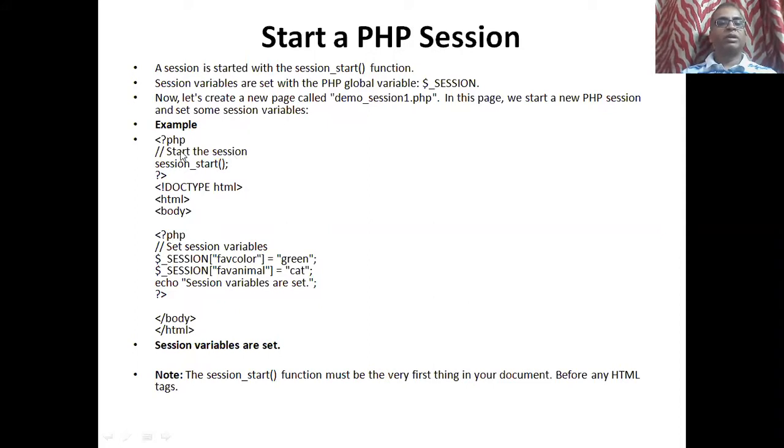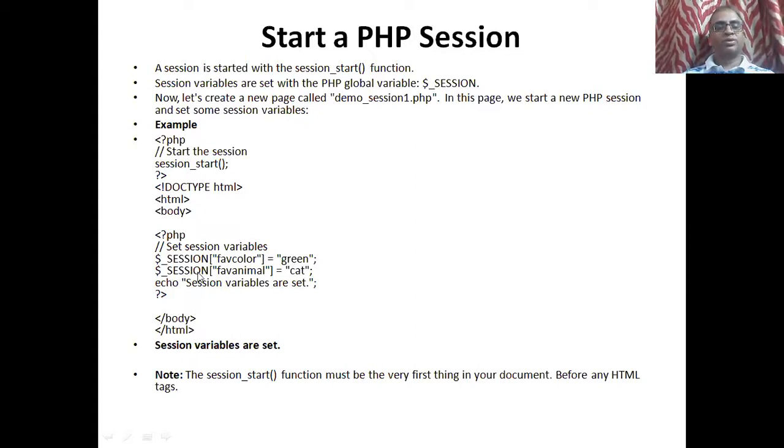So how are we going to write it? Open with the PHP tag and session_start. The function is called and the PHP is closed. Now we write html and body, and then the PHP tag. $_SESSION is a global super variable. It's an array, and the name of the first field of the array is favorite color, and the value assigned to it is green.